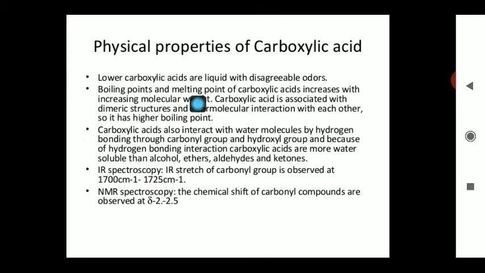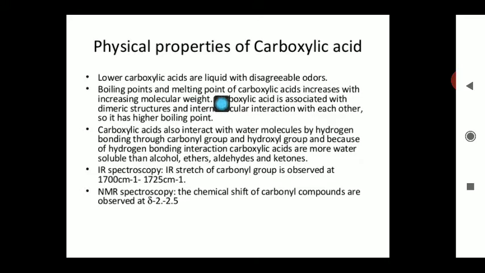You know, the boiling point and the melting point basically depend upon the magnitude of the H bonding. As the number of carbons increases in the carboxylic acid, more surface area is available between the carboxylic acid molecules, the magnitude of the H bonding becomes more, and their boiling point will also increase.